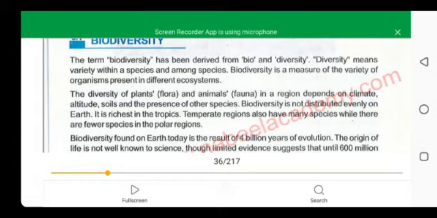For example, the biodiversity in the tropical region and in the temperate region is very high because their climatic condition, soil condition and altitude are favorable to both plants and animals. In the polar region, the diversity is low as compared to the temperate region. Very few species inhabit that region because of the harsh environmental conditions.